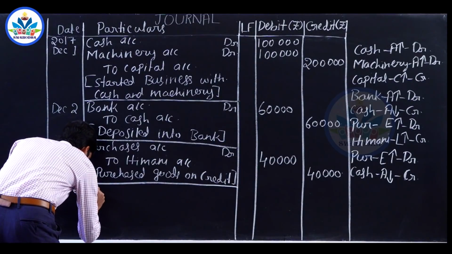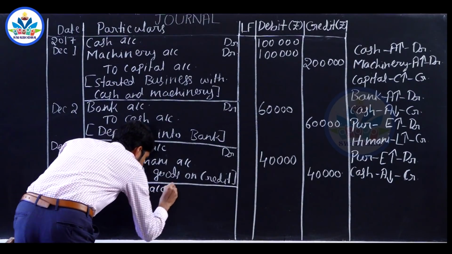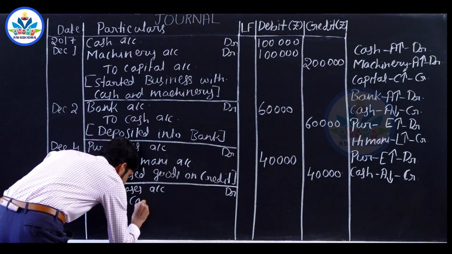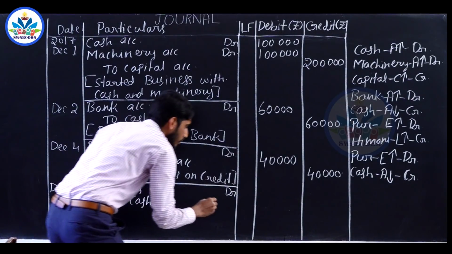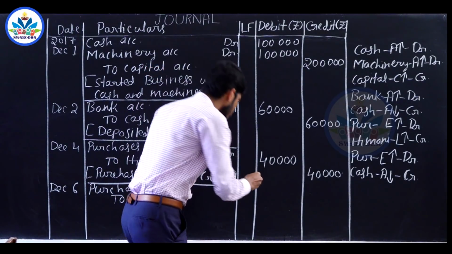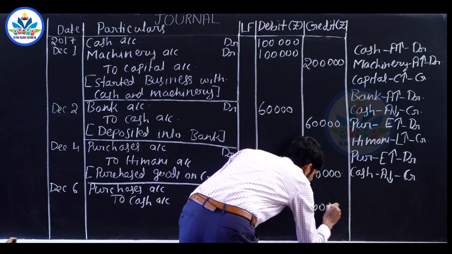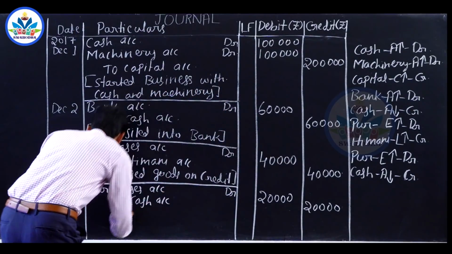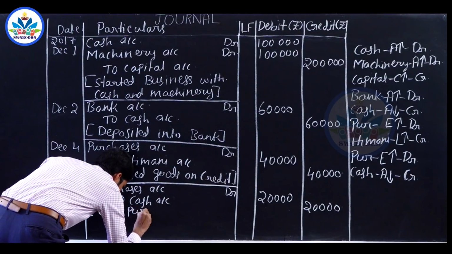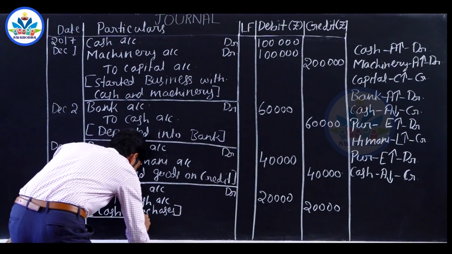December 6th, purchases account debited to cash account. Amount of purchase is 20,000. Next, write the narration. Cash purchases or purchased goods for cash.